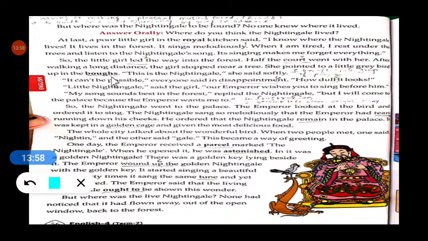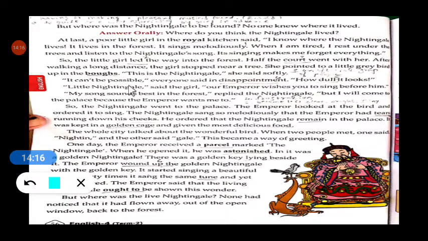Here boughs means large branches of a tree. So that nightingale sits on the boughs of the tree, and she pointed towards that bird.